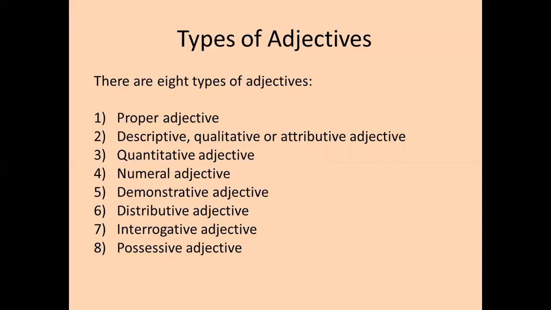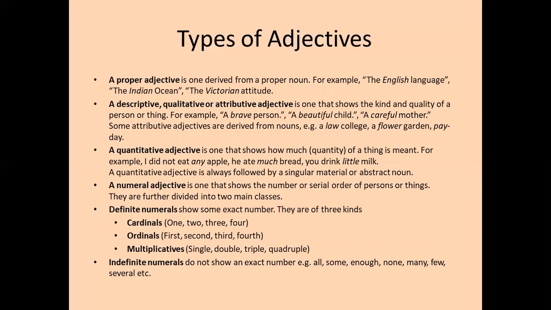Let's look at the next slide. Now, what are these different types of adjectives? A proper adjective is one derived from a proper noun. For example, the English language, the Indian Ocean, the Victorian attitude. So in all of these, let's look at the first example, the English language. So here English is actually a proper noun. But then here in this phrase, it's functioning as an adjective. Okay, that's why it's a proper adjective.